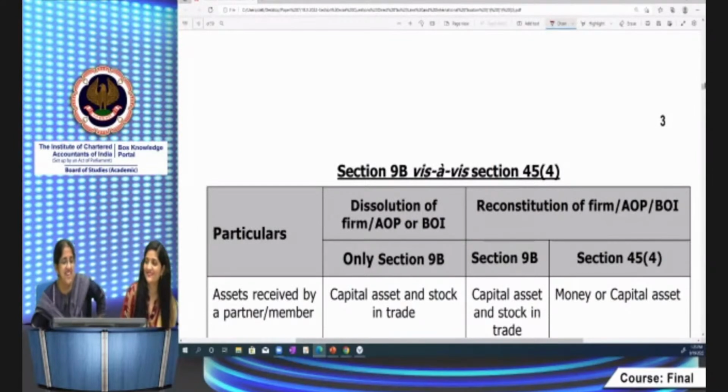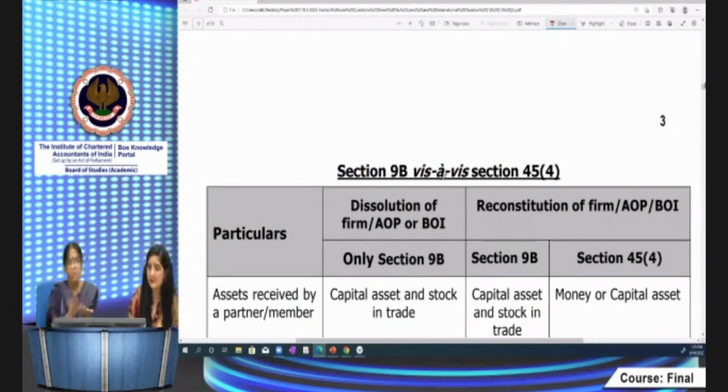Okay. So last year, these two sections were introduced. Like 9B, 45(4) is already there. This particular scheme of taxation of capital gains is in case of, let's take, dissolution of a firm and reconstitution of a firm.